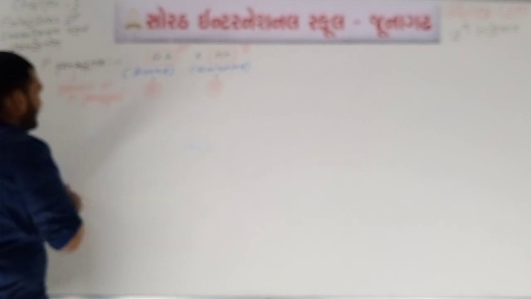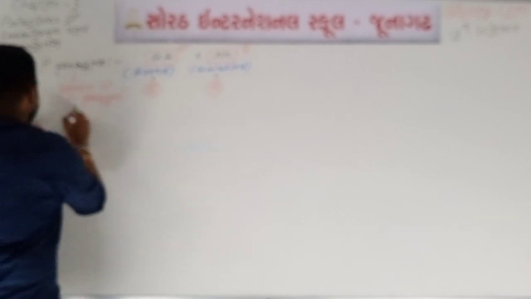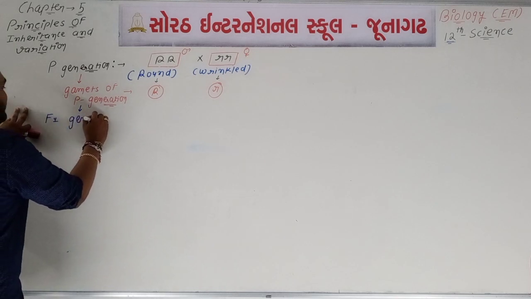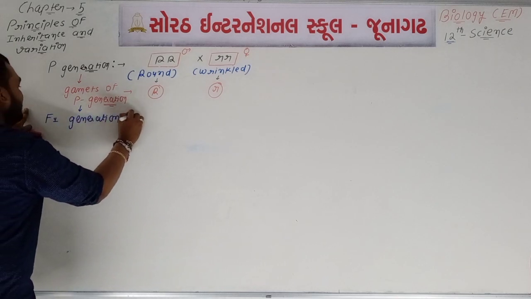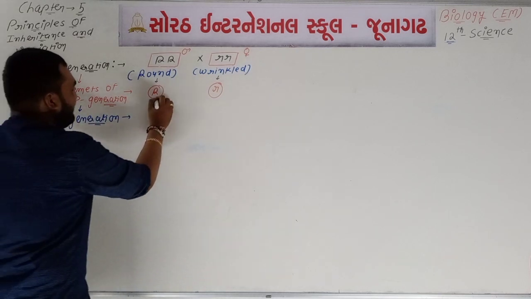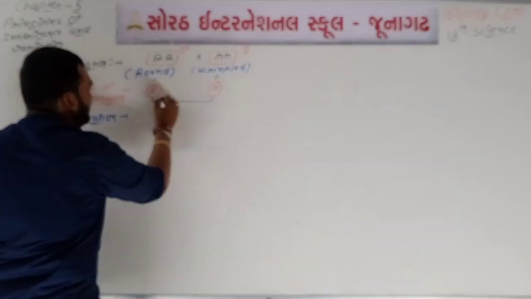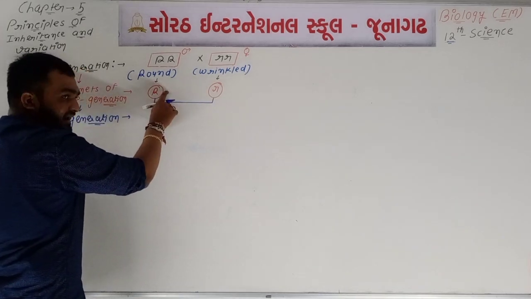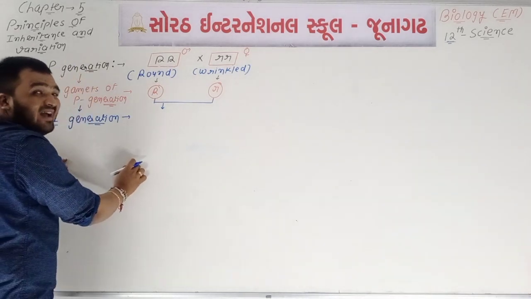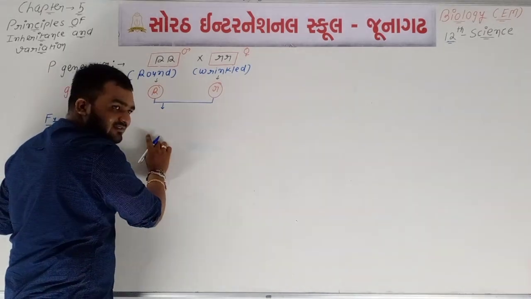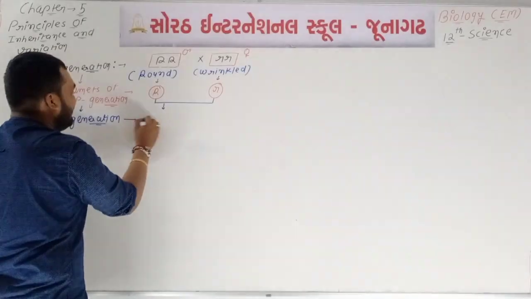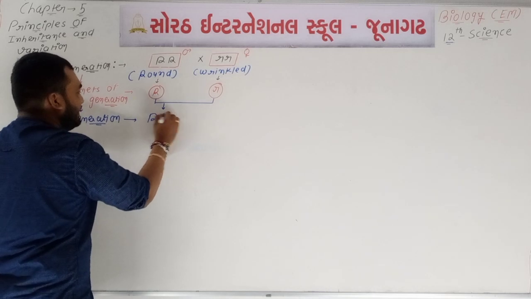Okay, if we talk about the filial 1 generation, what about the F1 generation? F1 generation means filial 1 generation. So in the F1 generation, there is fusion of gametes. See, it is an n type. Both are haploid, both are haploid. So both fuse with each other with the help of the process of fertilization and will form what? Will form a new zygote, capital R, small r.